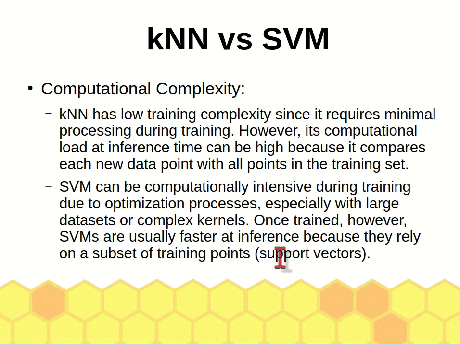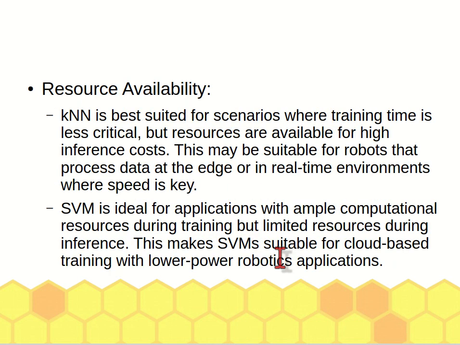KNN, however, requires higher inference time compared to SVM. During training, KNN is faster, but during inference, SVM is faster. Resource availability: KNN is better if training time is less critical.